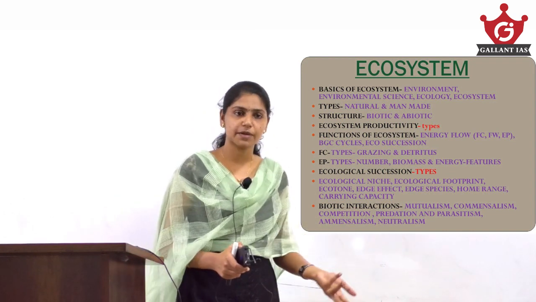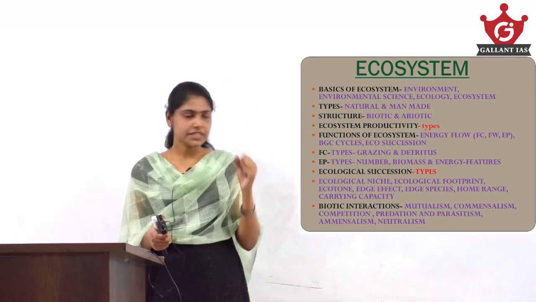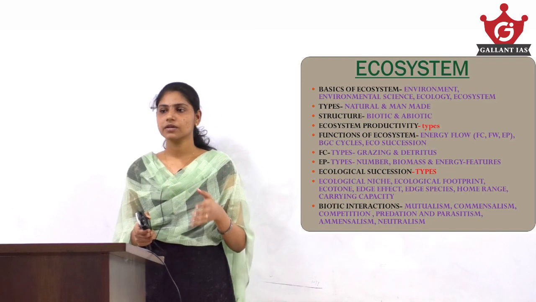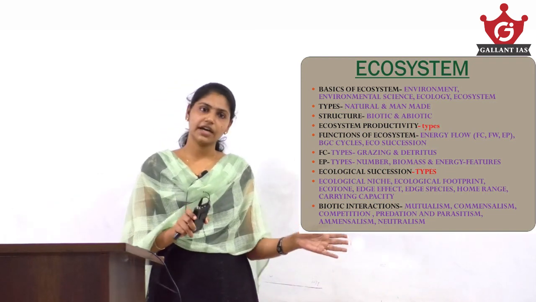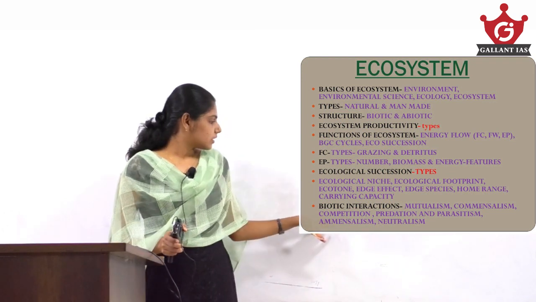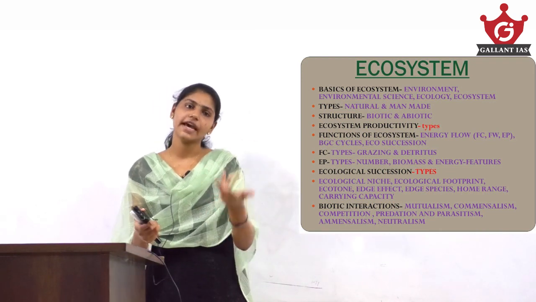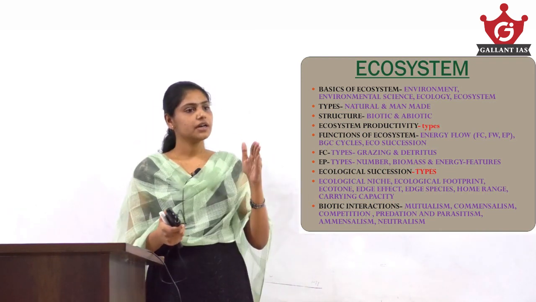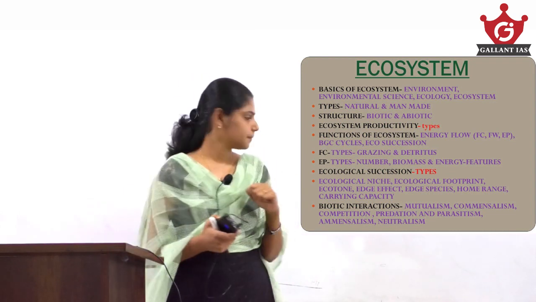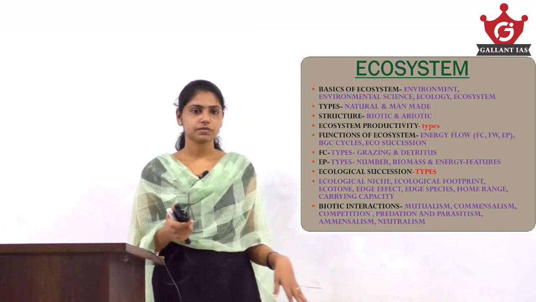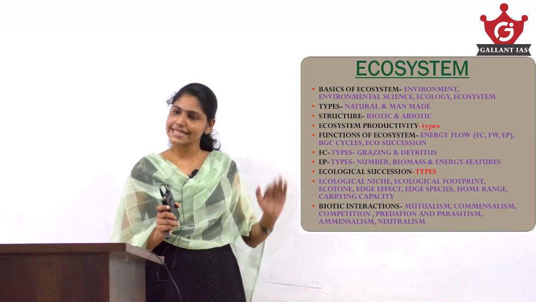We have different types of biotic interaction: mutualism, where both benefit; commensalism, where one benefits and the other is neither harmed nor benefited; competition, where both are competing for the same resource; predation, where one benefits and the other is harmed; parasitism, the same concept as predation.